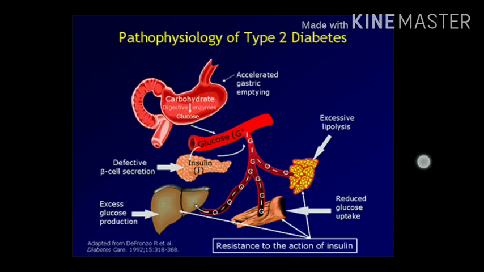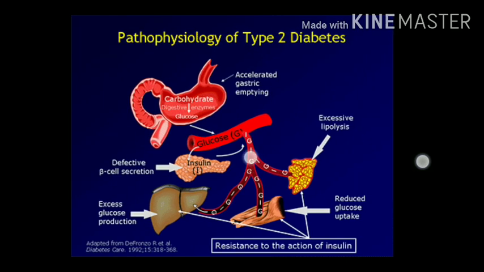So here, as I told you, the glucose enters the blood and is taken up by the liver, muscle and adipose tissue. Due to the defective beta cell secretion in the pancreas, insulin fails to control the amount of glucose in these organs.